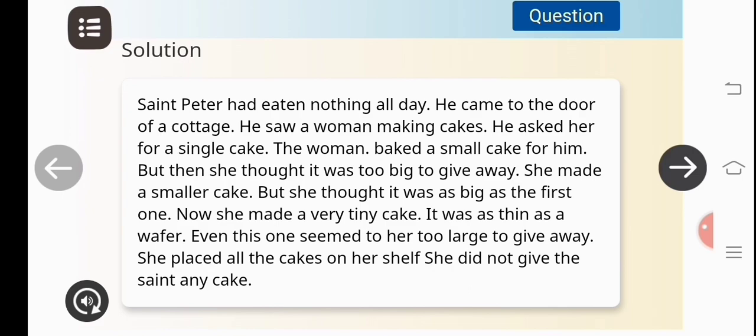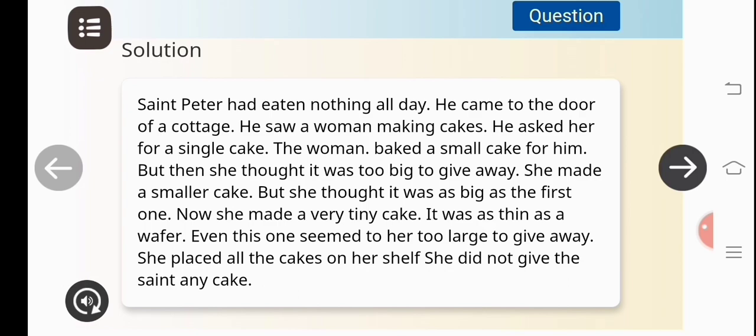But then she thought it was too big to give away. She made a smaller cake, but she thought it was as big as the first one. Now she made a very tiny cake. It was as thin as a wafer. Even this one seemed to her too large to give away. She placed all the cakes on her shelves. She did not give the saint any cake.